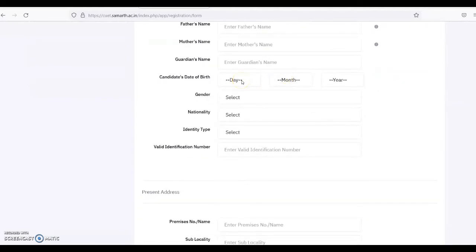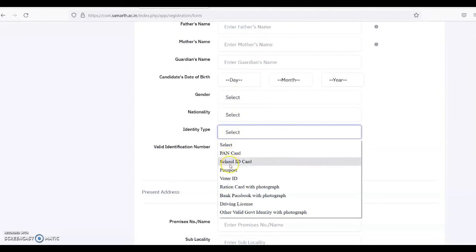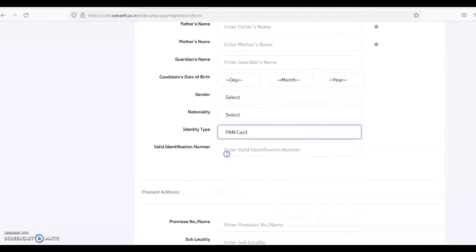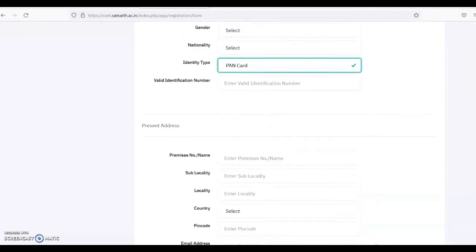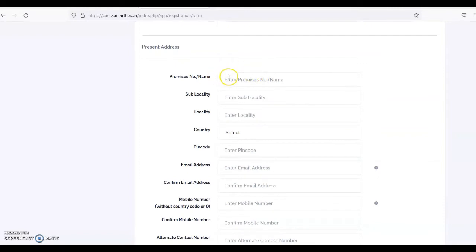Enter the correct date of birth as per your matriculation certificate, gender, nationality. Then you have to show your identity. You may choose any of the identities. If you are choosing the PAN card, you have to enter the number of the PAN card. Then you have to enter your present address, the email ID, then mobile number.